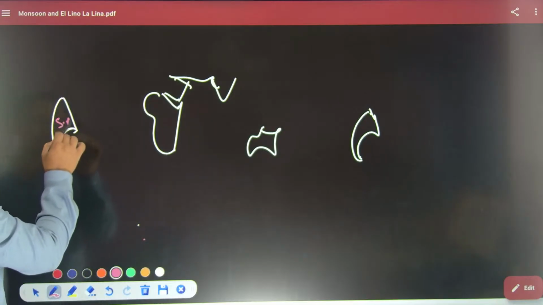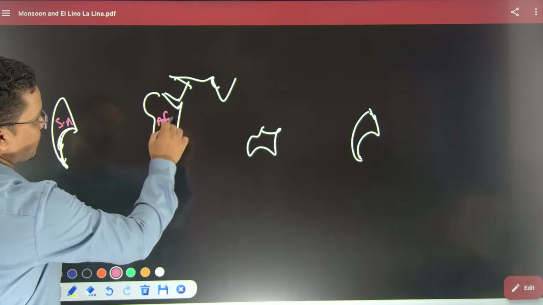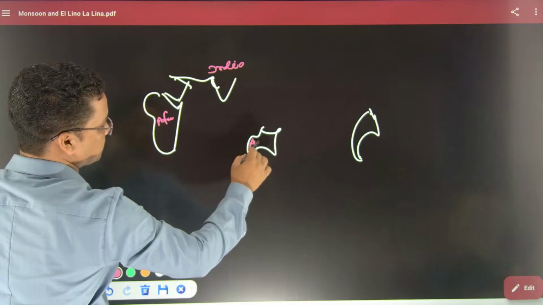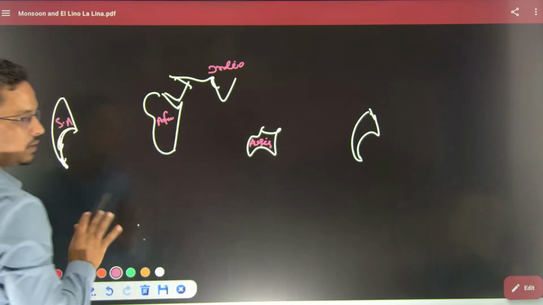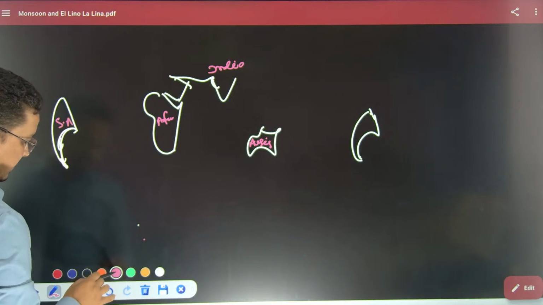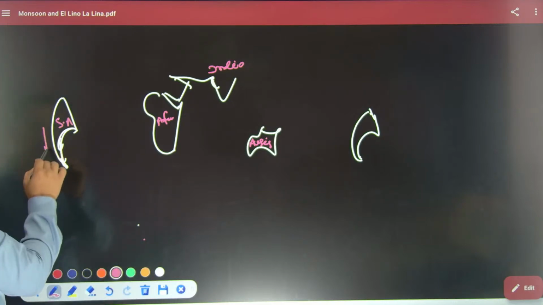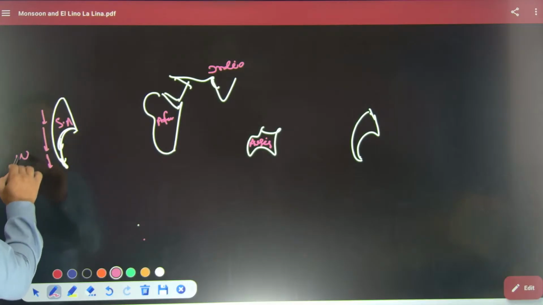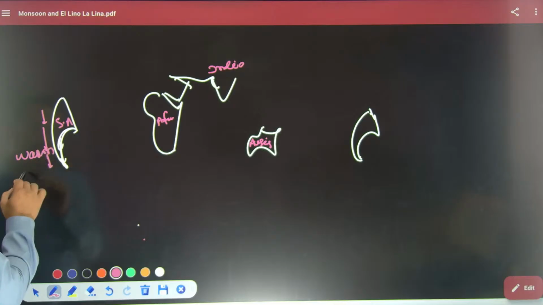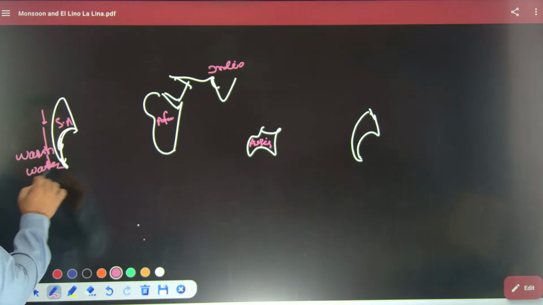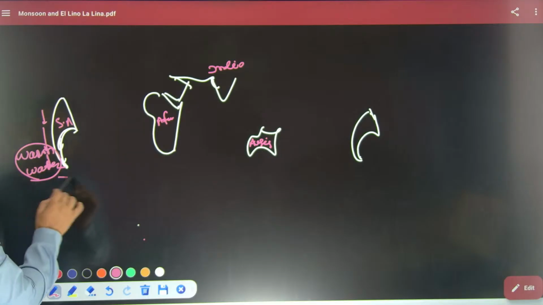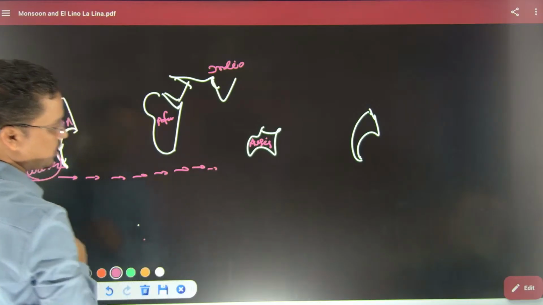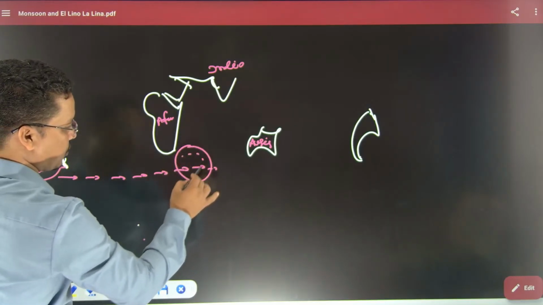This is your South America, this would be Africa, India, Australia. How El Nino, see, in El Nino the warm water flows here. El Nino means what? South America coast will have warm water. This warm water will flow like this to reach the Indian Ocean. It reaches here.